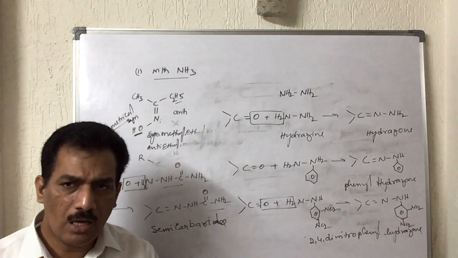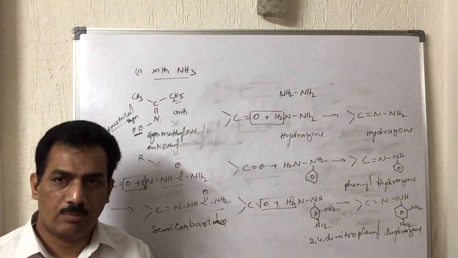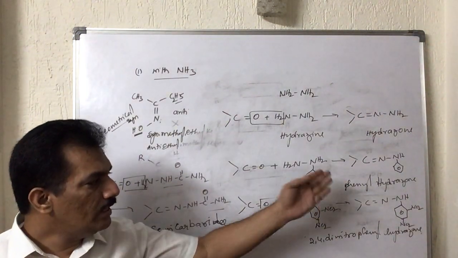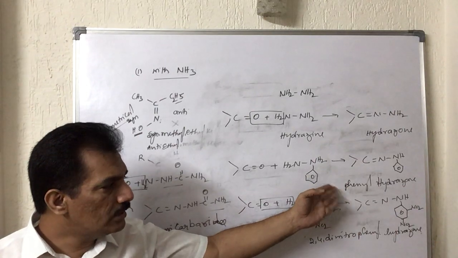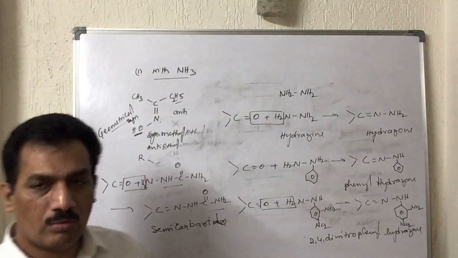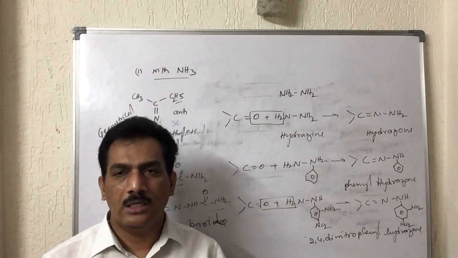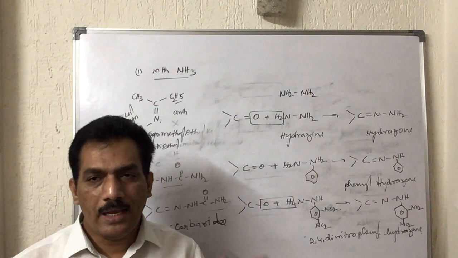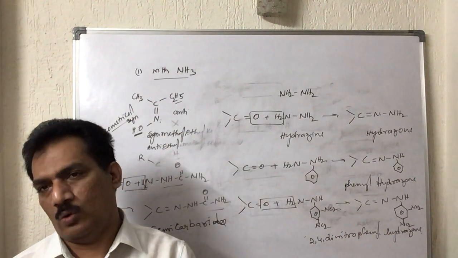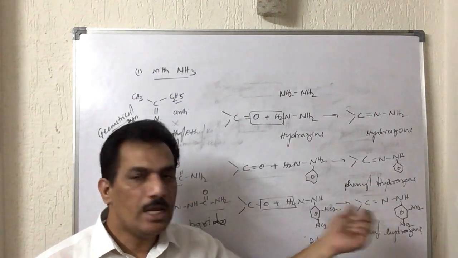So depending on the aldehyde or ketone, it is aldehyde semicarbazone, ketone semicarbazone, and in the case of phenylhydrazine, aldehyde phenylhydrazone, ketone phenylhydrazone, like that. The name ends with 'zone'. For all these you have to give the names.